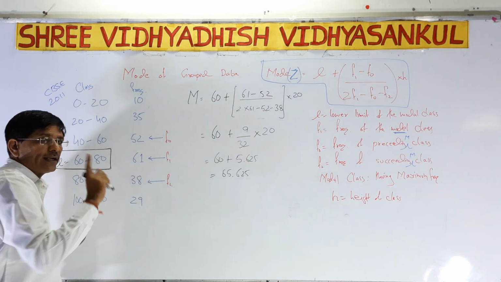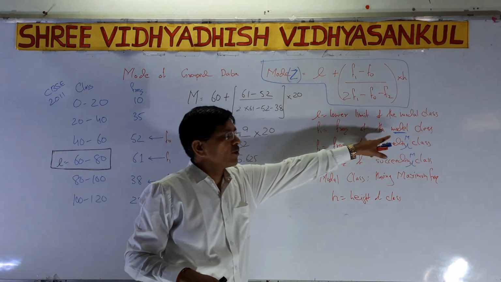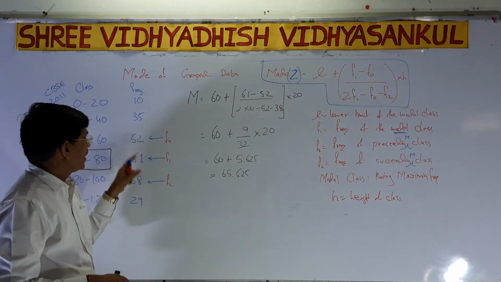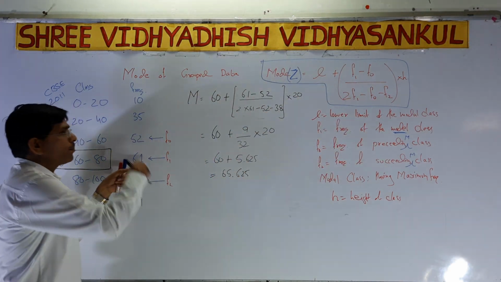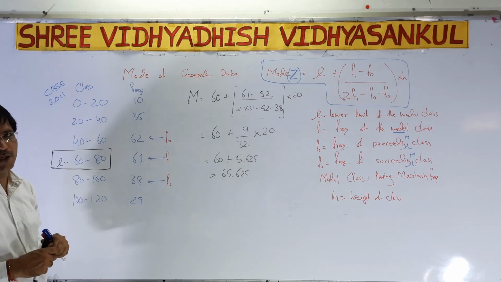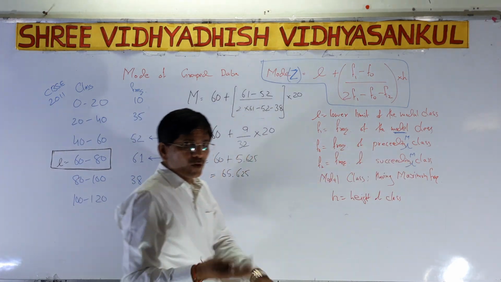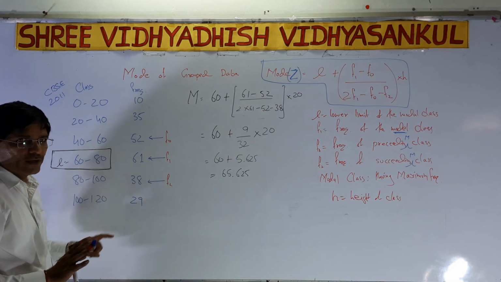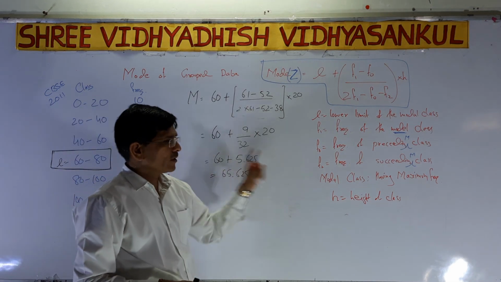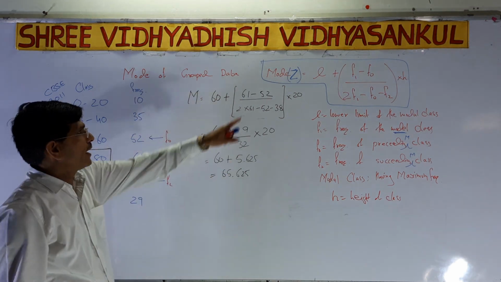First of all, we have to find f1. So the maximum frequency of the modal class, that is f1, is 61. Above it, the frequency of the preceding class, that is f0, we can say is 52. The frequency of the succeeding class, that is below, is 38, f2. The modal class we have already found. Now we have to put all these values in the formula.